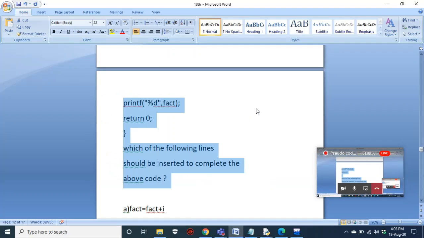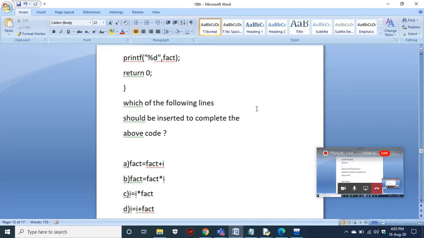Okay, let us see solutions. Fact equal to fact plus 1, no. Fact equal to fact plus I, no. Fact equal to fact into I. This is the statement you have to place at that following line.